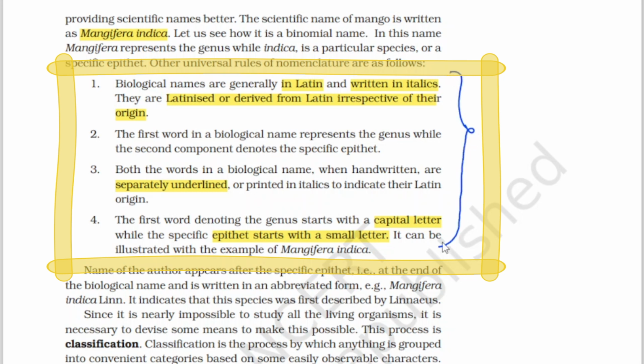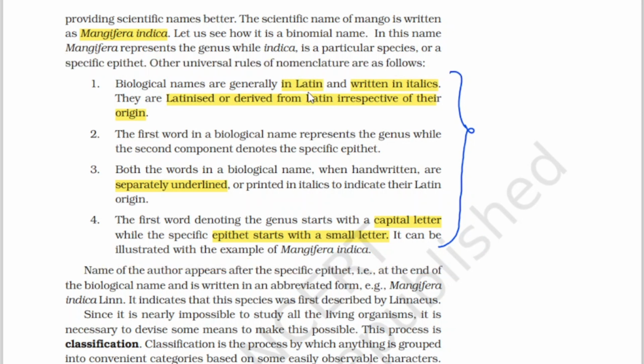Questions may come like, which of the following sentences is correct? Find the true statement. In those 4 options, this complete line will be there, but they will change the sequence. Like here, biological names are generally in Latin; in place of Latin, they'll mention something else, and written in Latin, like that. So we need to make sure, if you revise the subject properly and continuously, the more you revise, the more you remember, and it will help you in solving the problems.